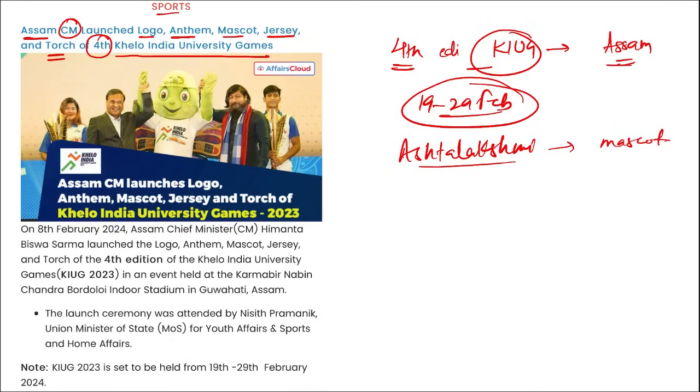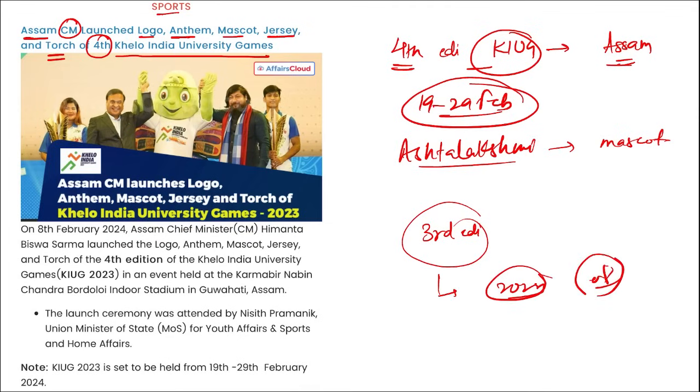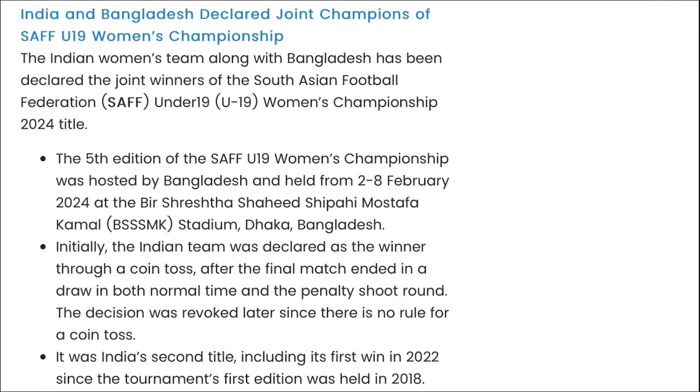Khelo India University Games will be held in Assam from 19th to 29th of Feb 2024. Then remember the 3rd edition of Khelo India University Games was held in 2022, and it was held in UP, Uttar Pradesh. Moving on. Next is India and Bangladesh declared joint champions of the SAFF Under-19 Women's Championship.